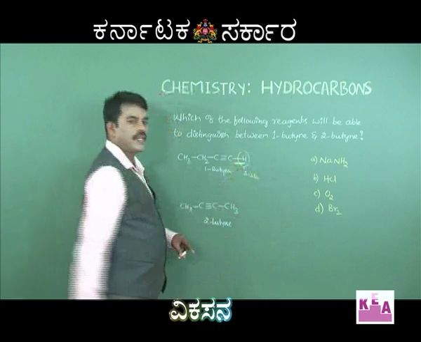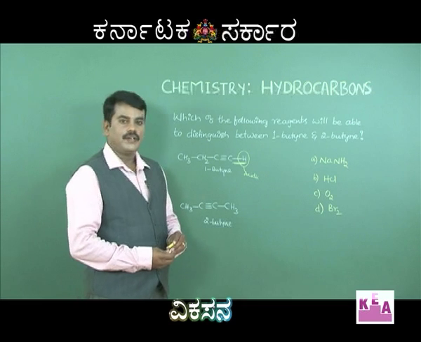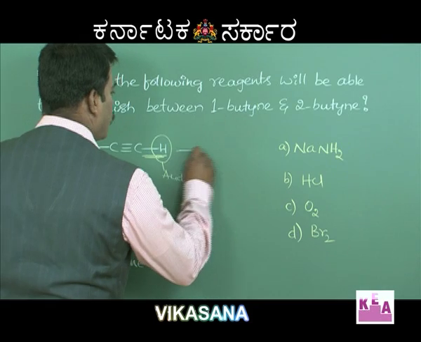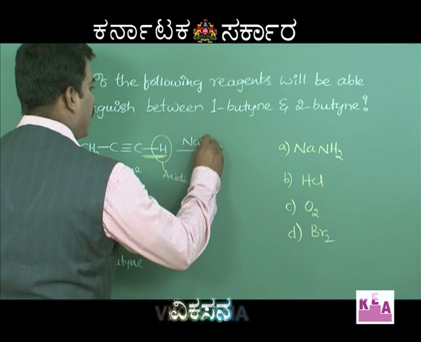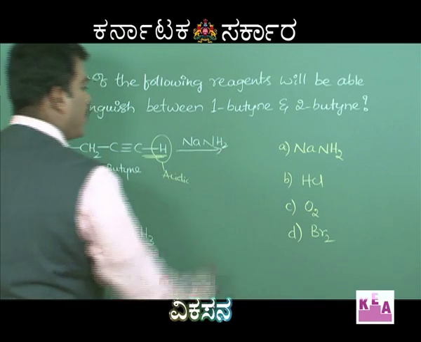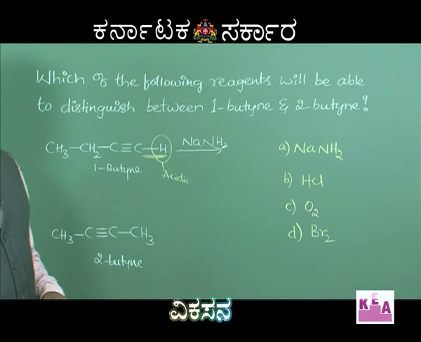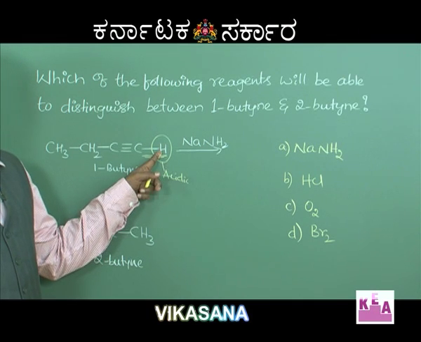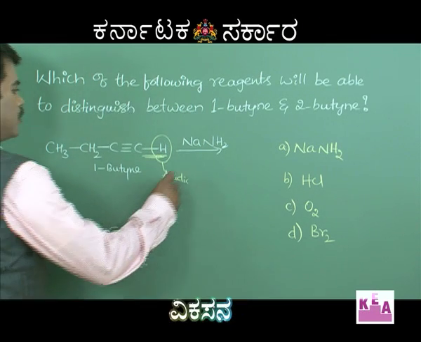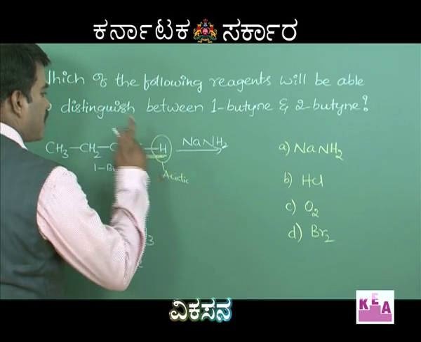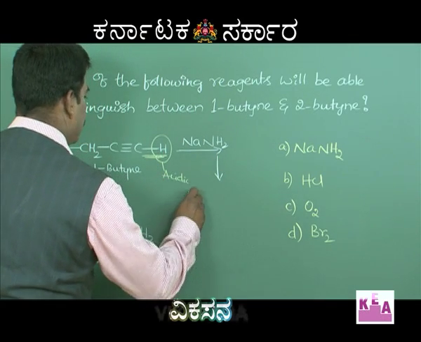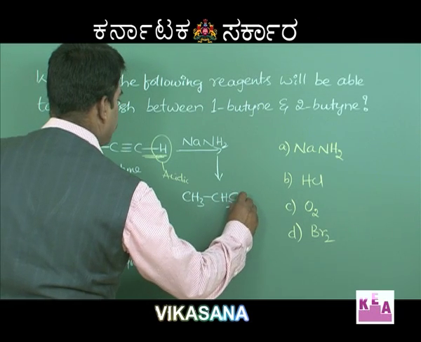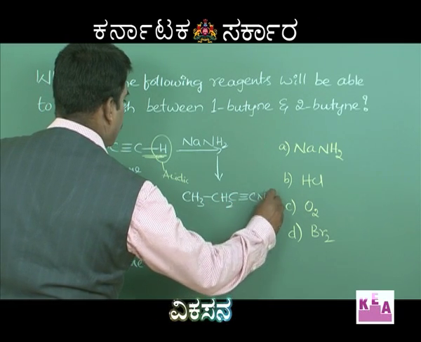So when an acidic alkyne is treated with sodamide, NaNH2, or a metal like sodium or silver, this hydrogen atom gets replaced. Na replaces this hydrogen, and you get a compound like this, CH3, CH2, C triple bond C minus Na plus.